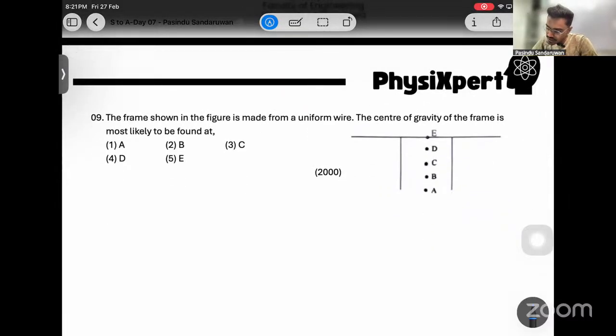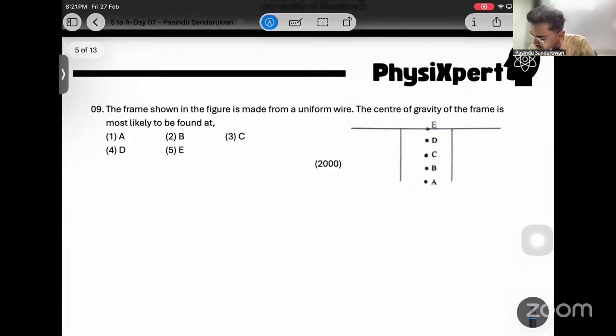9. The frame shown in the figure is made from a uniform wire. The center of gravity of the frame is most likely to be at. Right. Again, we can get an idea with the center line. Now, this is like the center line, no? This is like the center line. Now, with respect to this center line,